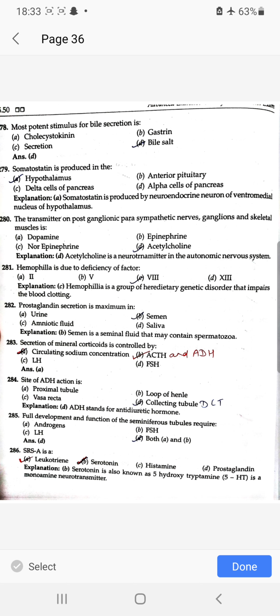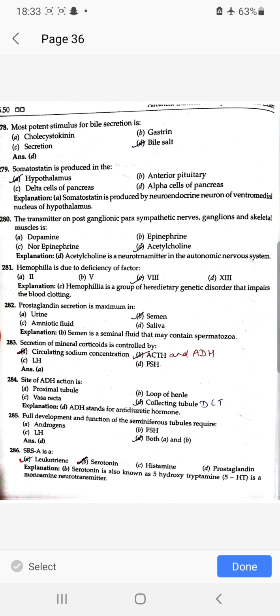Secretion of mineralocorticoid is controlled by ACTH and ADH. Site of ADH action is collecting duct, DCT. Full development and function of the seminiferous tubules require androgen and FSH.